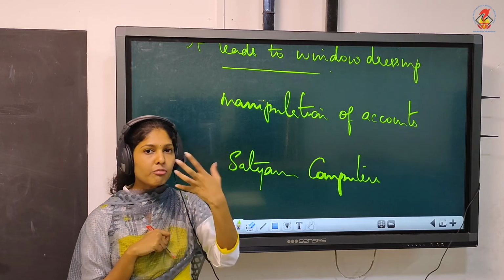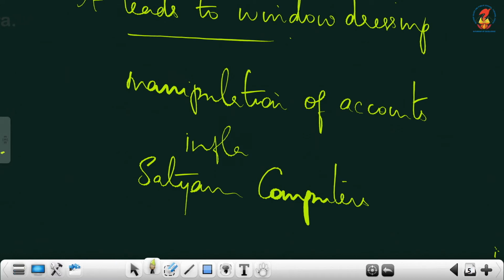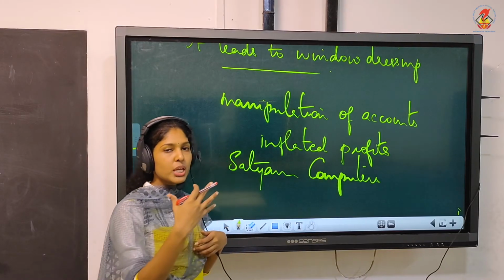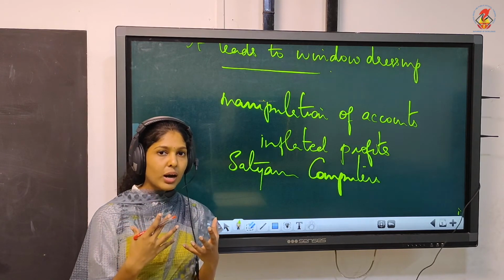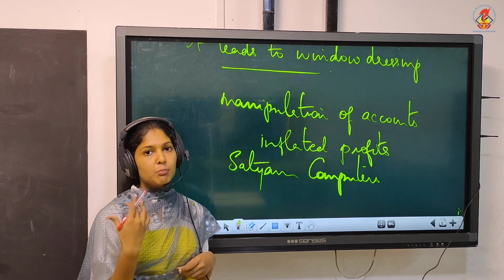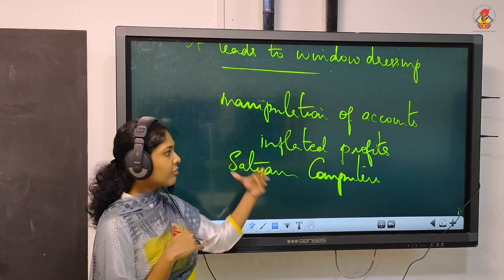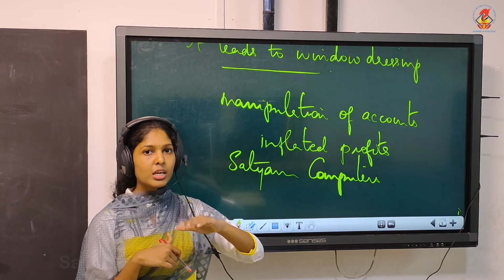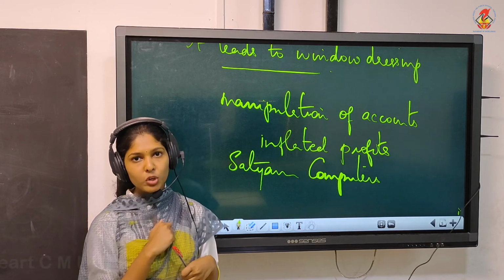They showed inflated profits. Inflated profits means profit which is higher than the actual profits. A better position they were showing for consecutive years. Why were they showing inflated profits? Because they can attract more and more investors. When your firm is having more profit, people will come and invest in your firm. So that's an advantage for your firm.